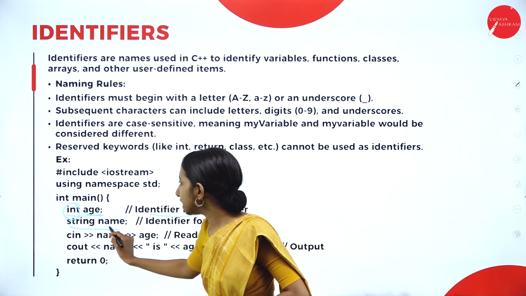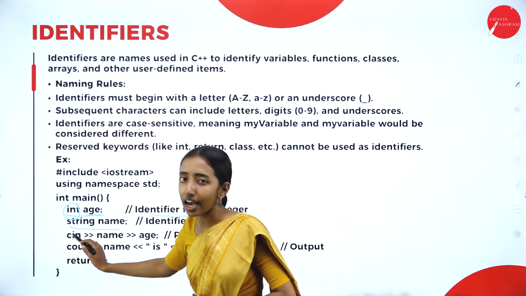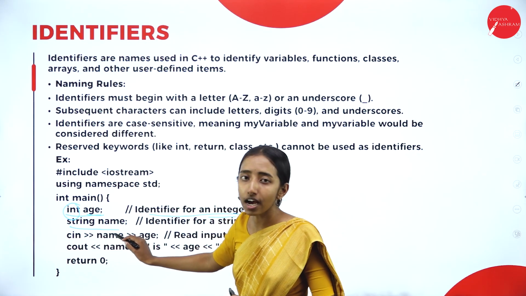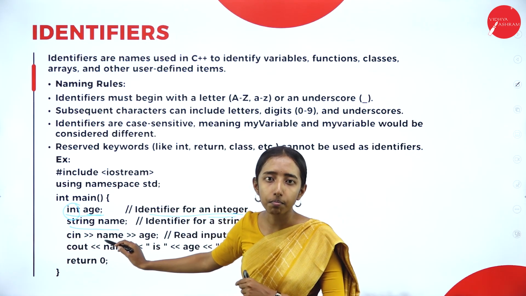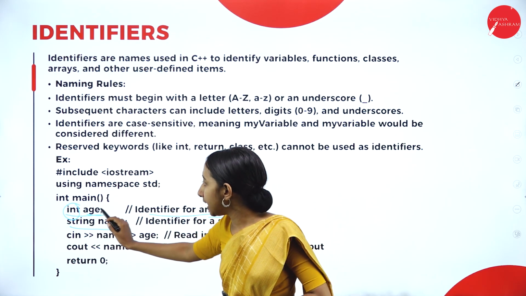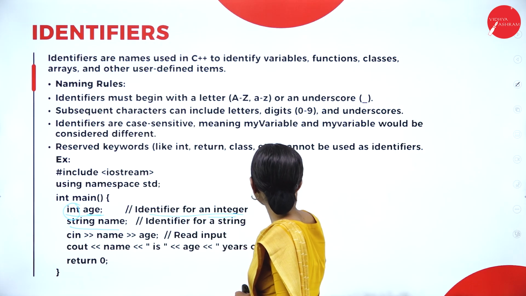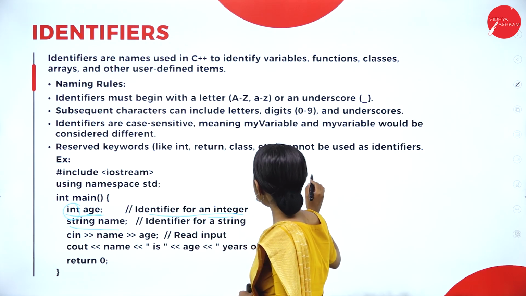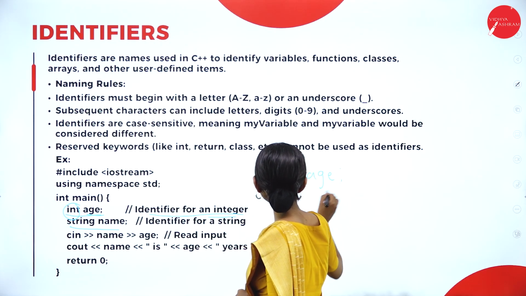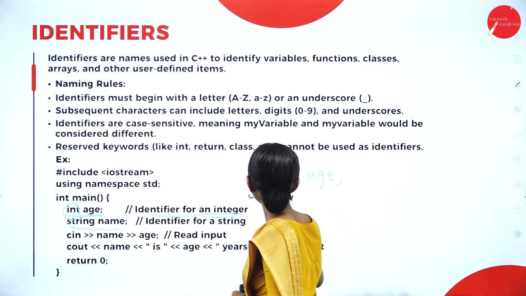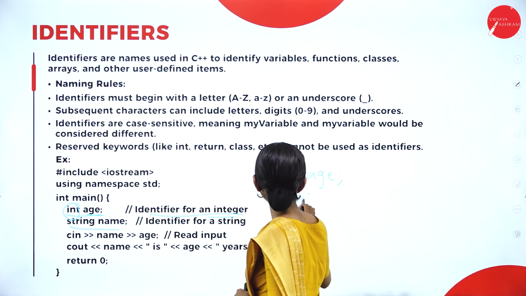Here string name: string is the data type I am using and name is the identifier of the variable I am giving. So int age, string name. Here you can see I am having an int variable age and a string variable name.